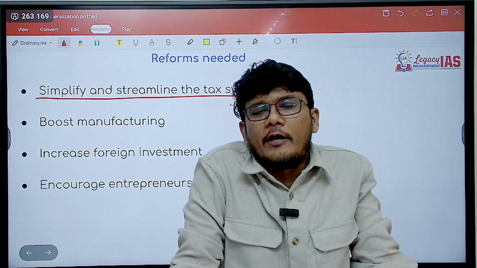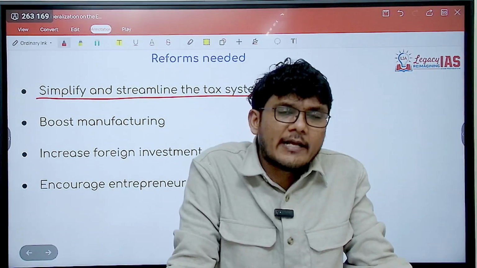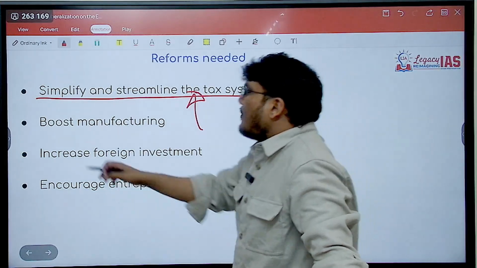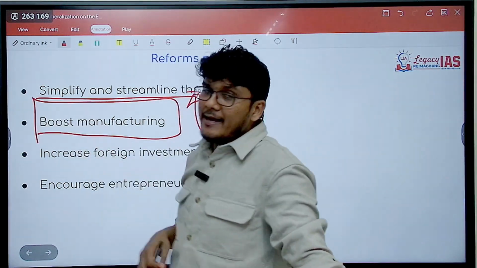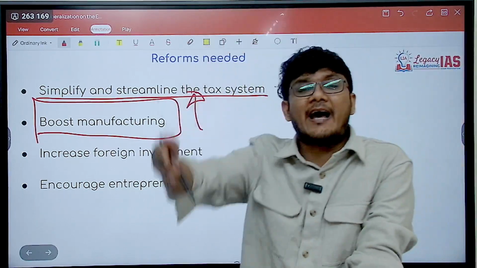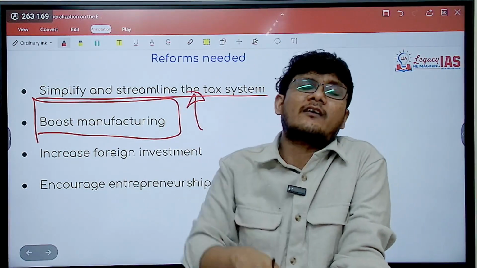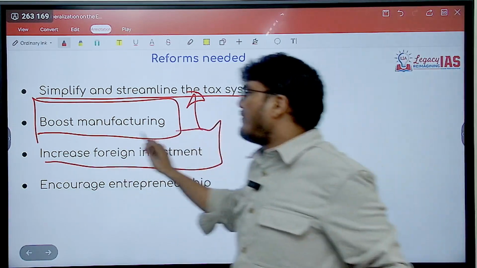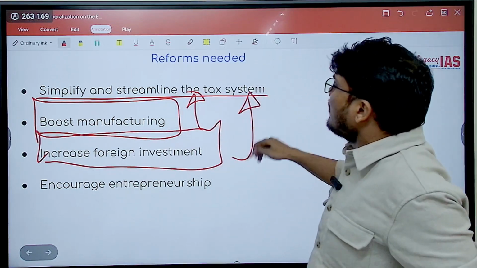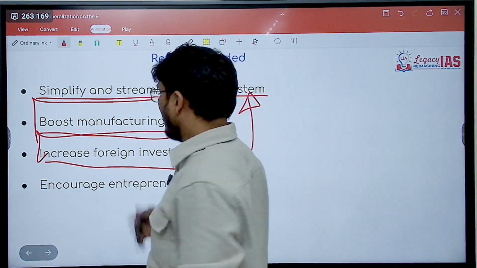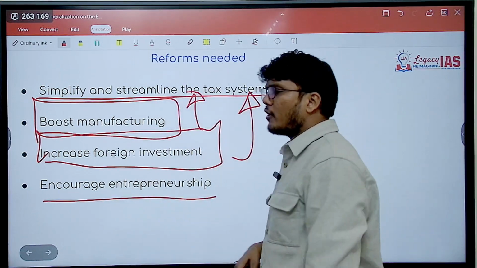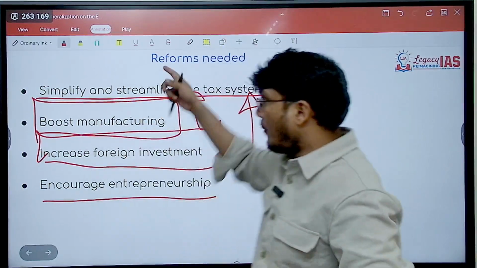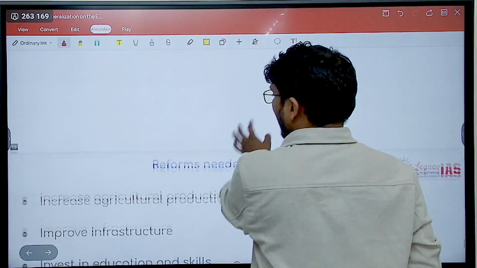These kinds of cases are going to hinder other companies coming to India and doing business. So there is still need for some more simplification and streamlining, plus boost the manufacturing. We are exporting a lot, but service export is higher. That's where we have a surplus as far as goods or materials are concerned. We still need to improve. Increase foreign investment. How will that be possible? If we do this, foreign investment would directly increase, right? And encourage entrepreneurship so that joblessness, or jobless growth, does not happen. Jobs, which was a negative, can also get addressed.